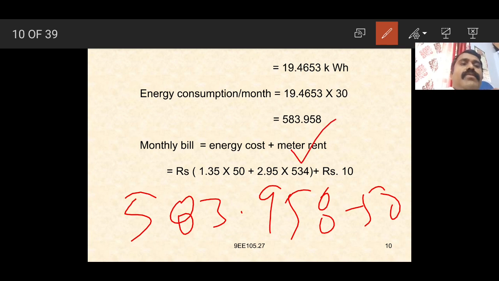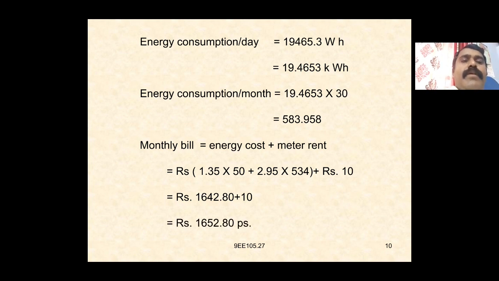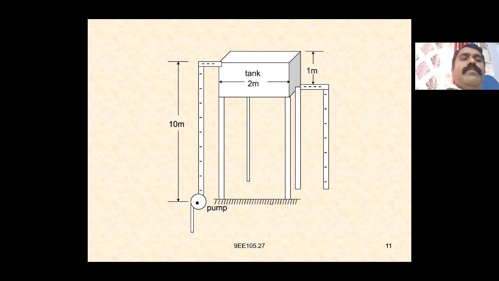So 2.95 into the remaining units, that is 534, plus meter rent, that is again 10. Again we get rupees 1642.80 plus 10, and we get rupees 1652.80 paise here. So it is a monthly electricity bill.